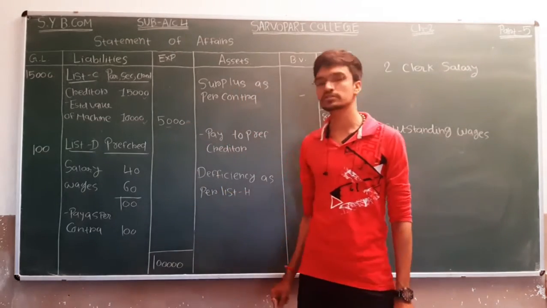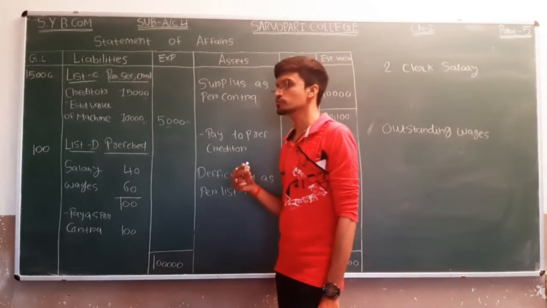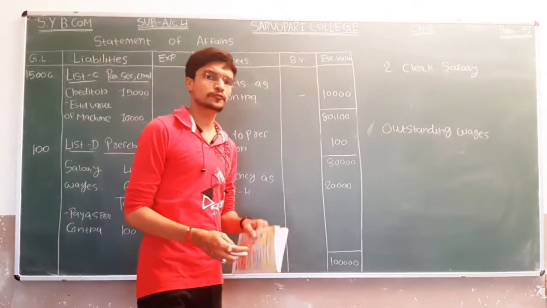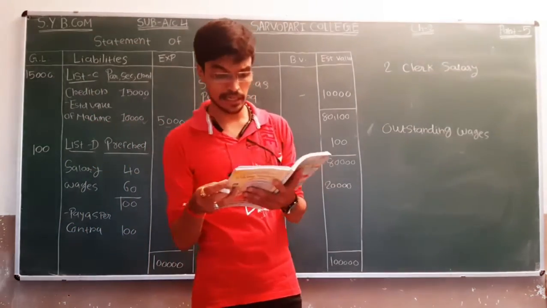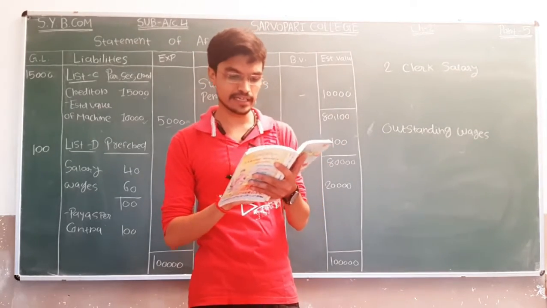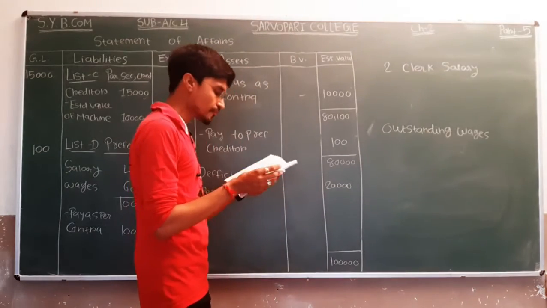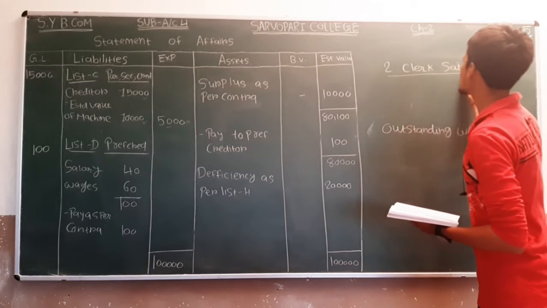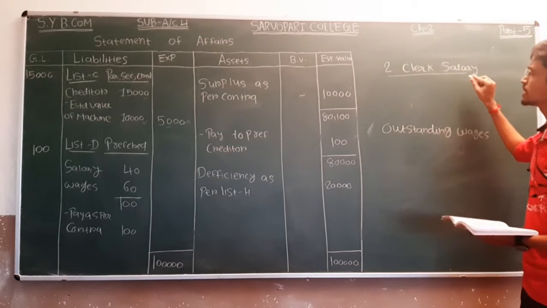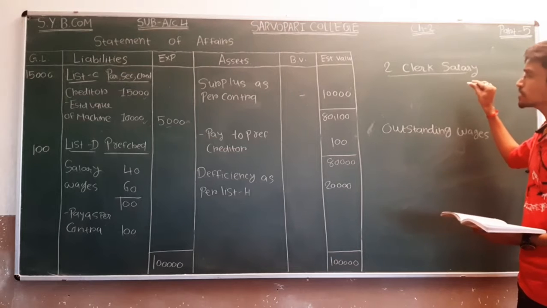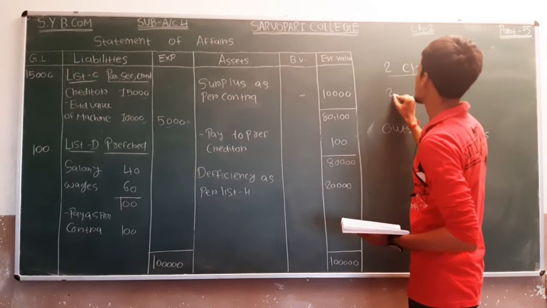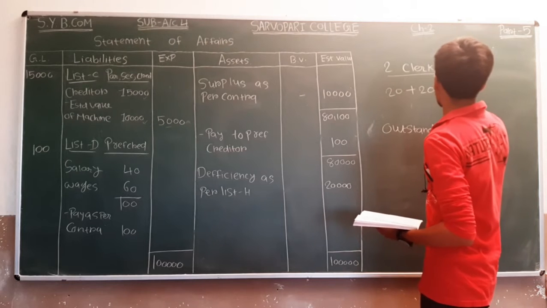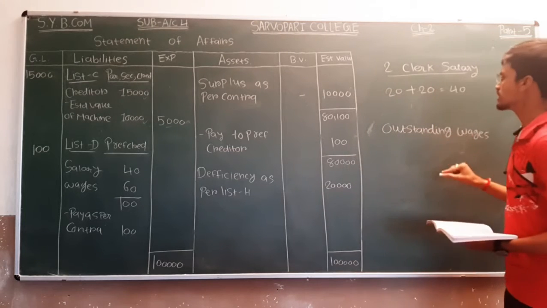Okay, so under preferential creditors we have to show the outstanding salary, outstanding wages. So very first we have given outstanding salary. The amount of outstanding salary, that is 2 clerk salary for 3 months, but that is rule per clerk amount is 20. So here 2 clerks are and total amount is 40.